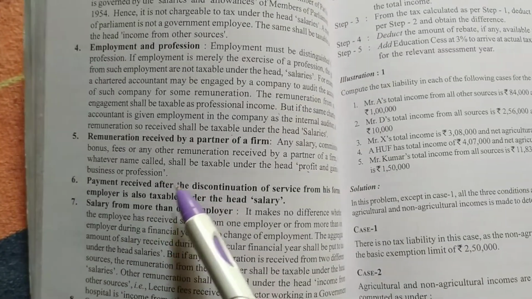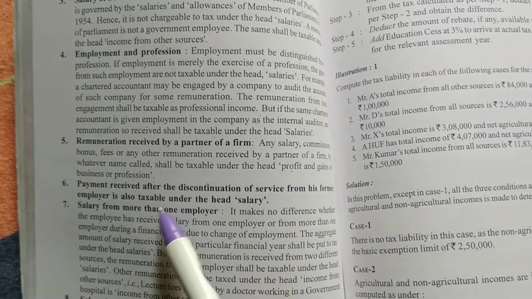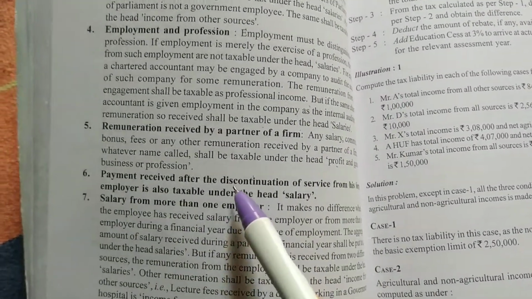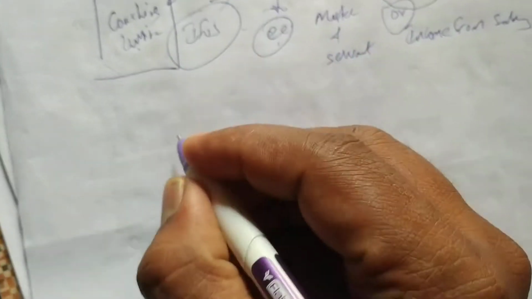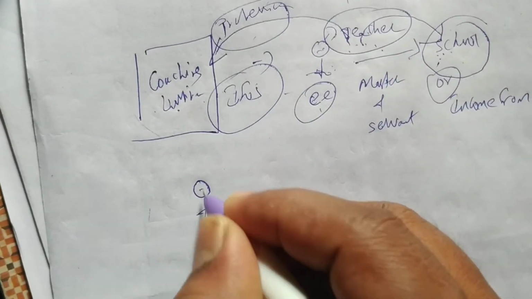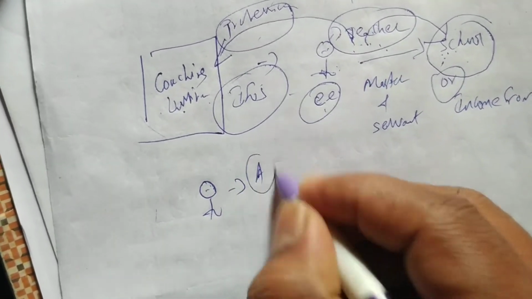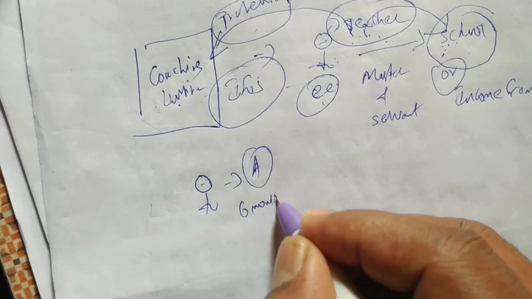Next, payment received after the discontinuation of service from his former employer is also taxed under the head income from salary. So what we are saying, see, tax will be charged every year. Take an example. Here is one person. He worked in a company for 6 months. How many months? 6 months.